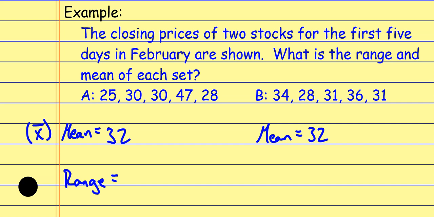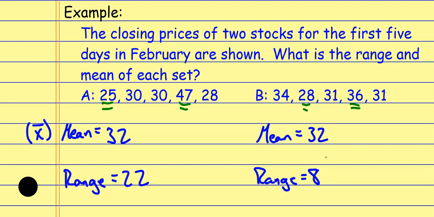The range is just the biggest data value minus the smallest data value. And so in this example, the biggest data value is the 47, and it looks like the smallest data value is the 25. So when I do the 47 minus the 25, it gives me a 22. The next one, again, if I'm looking at the range, it's the biggest data value minus the smallest data value. So in this one, the biggest data value is the 36, and the smallest data value is the 28. And if I subtract those, I get a range of 8.